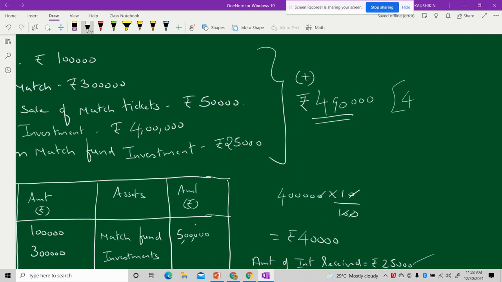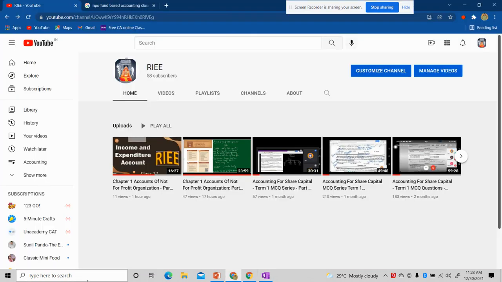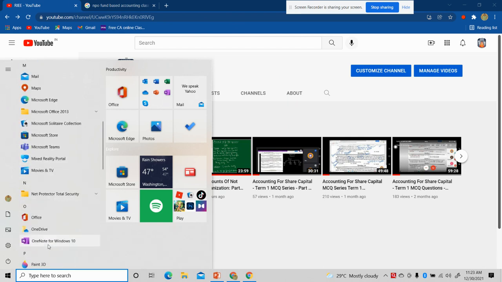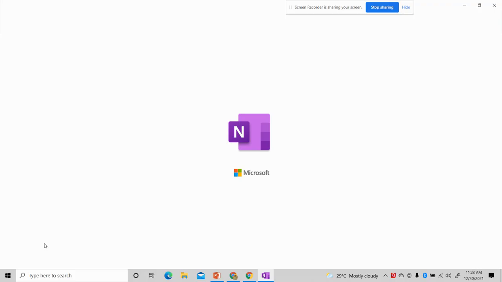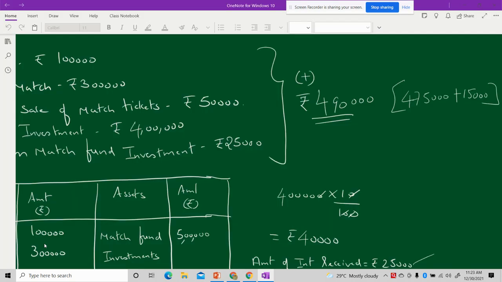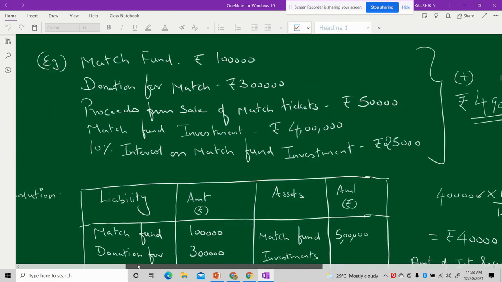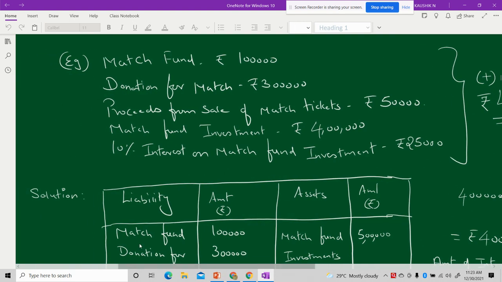4,75,000 and 15,000, your accrued value is also getting added with this, and that gives you the amount of rupees 4,90,000. Any doubt until this stage, please do let me know. If you have any doubt up to this stage, please do let us know. I hope it is clear for everyone, right? So we can proceed further with our next content. Am I right? Yes.